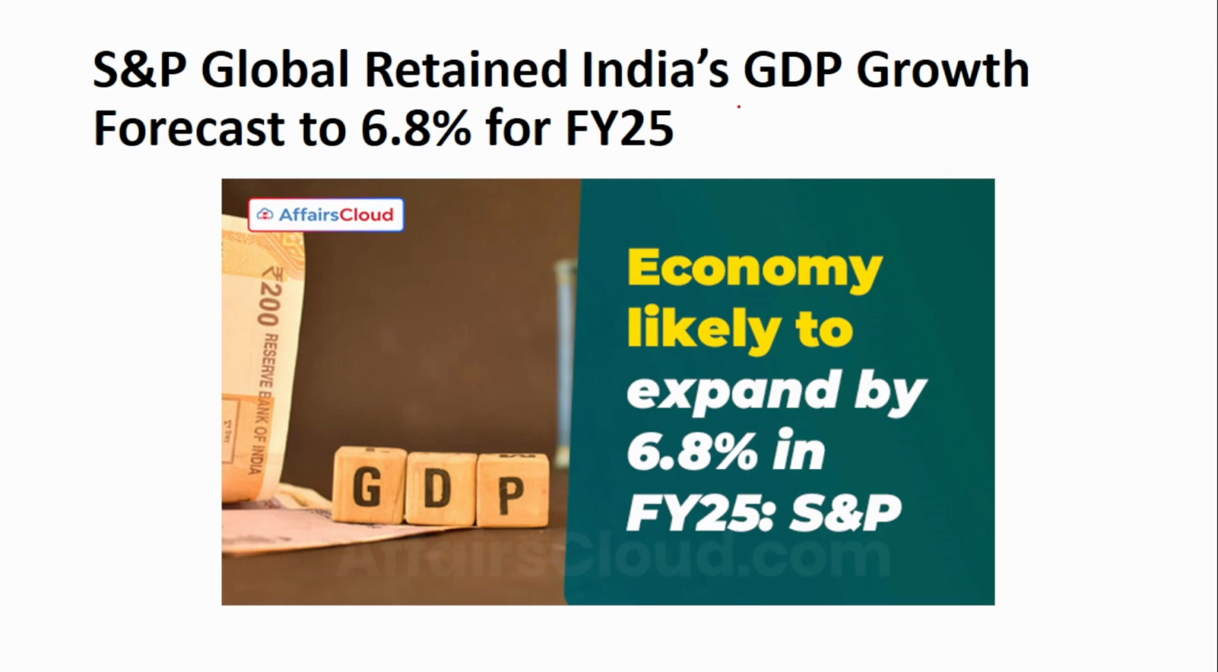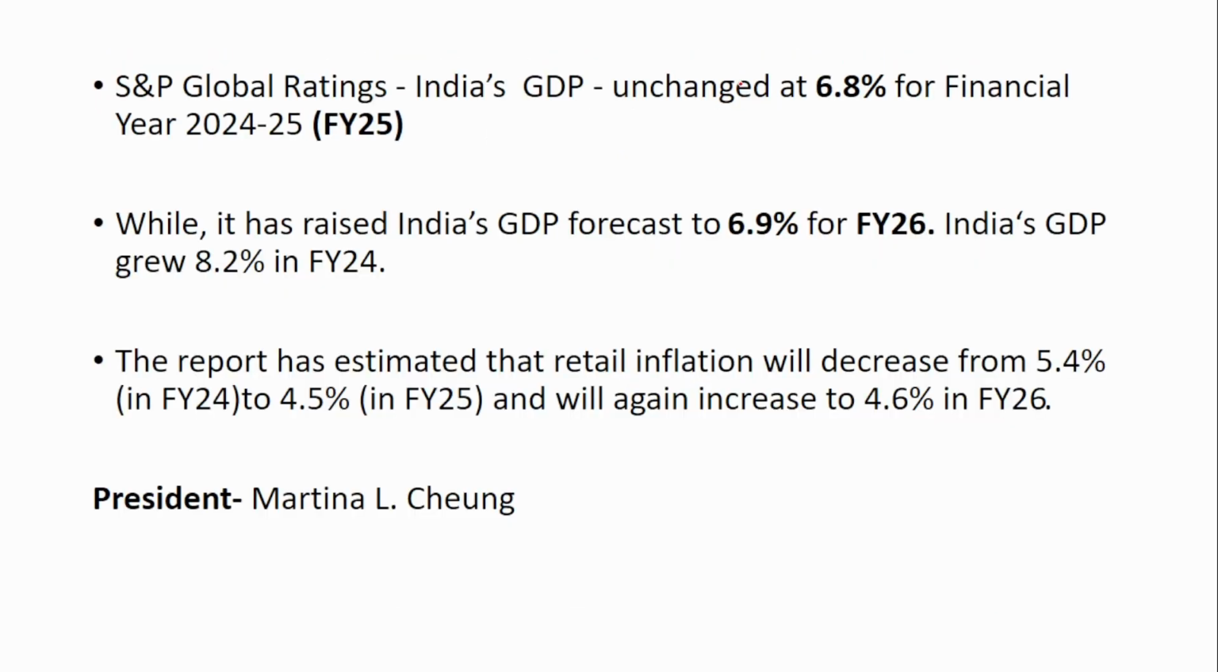Next is also about a GDP forecast. The S&P Global Ratings has kept the rating unchanged at 6.8% for the financial year 25 and it has raised the GDP forecast to 6.9% for the financial year 26. Remember, for financial year 25 it is 6.8% and for the financial year 26 it is 6.9%.